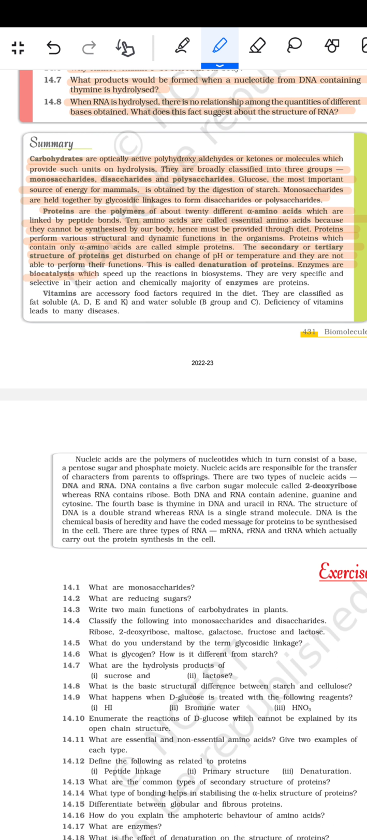Enzymes are biocatalysts which speed up the reaction in the biosystem. They are very specific and selective in their action, and chemically majority of the enzymes are proteins. Vitamins are the necessary food factors required in the diet. They are classified as the fat soluble A, D, E, and K, water soluble B and C, and deficiency of the vitamins lead to the many disease.